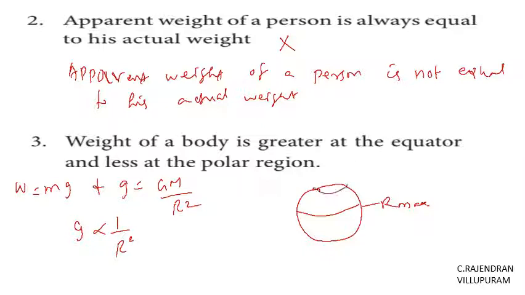In polar region, the R value is minimum. Okay, so the statement is false. So you have to write the weight of the body is less at the equator and greater at the polar region. Or replace equator by poles and poles by equator. Anything is how to write. Okay, but generally the statement is false.